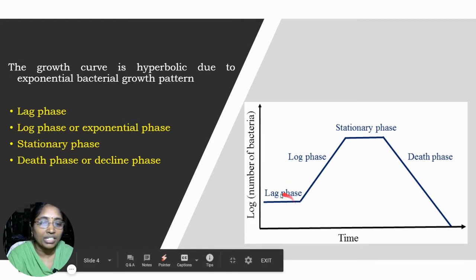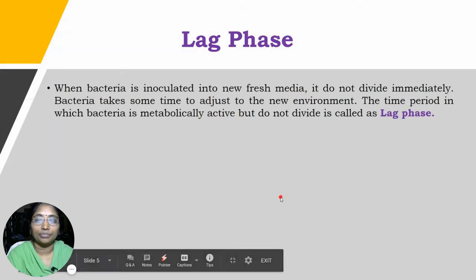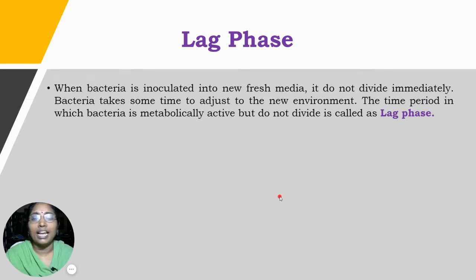The first phase is known as the lag phase. What is meant by the lag phase? Lag phase means when a bacteria is inoculated into fresh media. As we discussed initially, when the bacteria is inoculated into the fresh medium and we provide the incubation time and temperature, the bacteria will divide exponentially. Therefore, the lag phase is when a bacteria is inoculated into the fresh medium, where the bacteria was already present in some other medium or the parent slant.